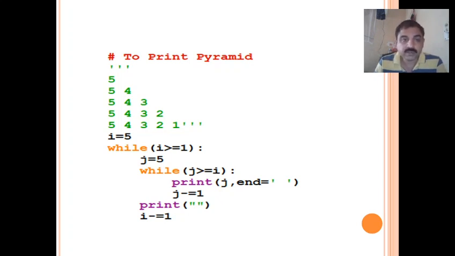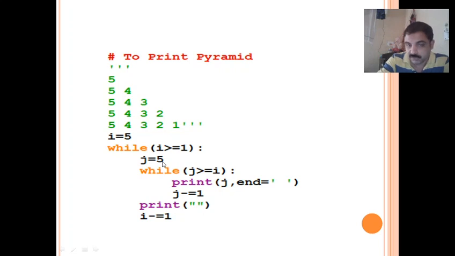In case you want to display 5, 5 4, 5 4 3, 5 4 3 2, 5 4 3 2 1 this way, so numbers are in decreasing order and the pyramid is in slope. If you want it like this, what you need to do is start with the higher number, that is I equal to 5, while I greater than or equal to 1, because we want up to 1. So 5 is greater than or equal to 1, it is true.